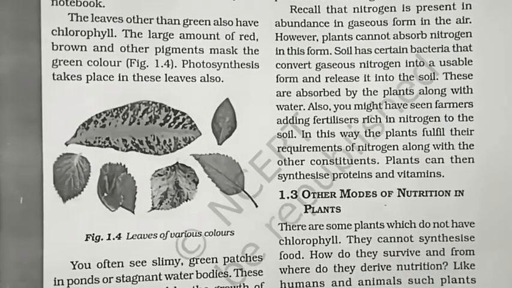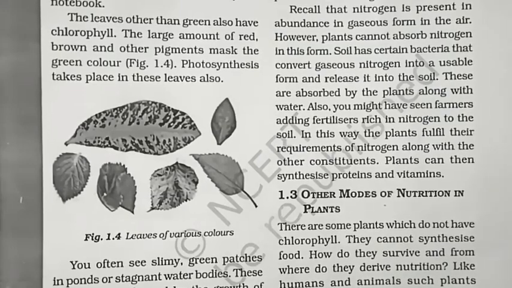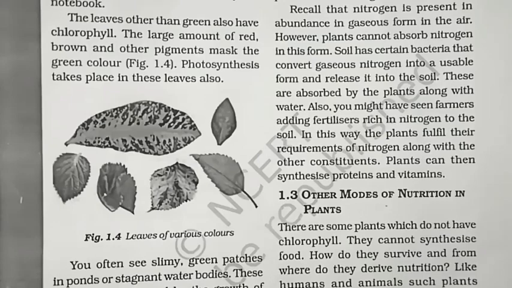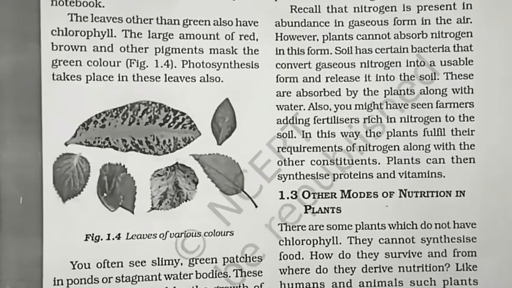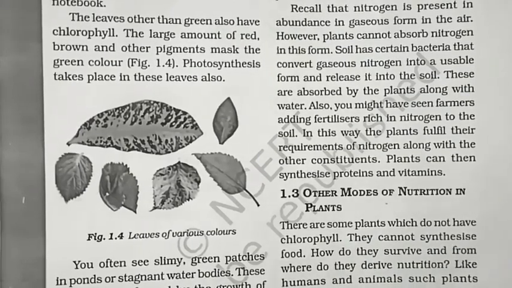And what is the heterotrophic mode of nutrition? Heterotrophic mode of nutrition means the nutrients which are taken from another organism.